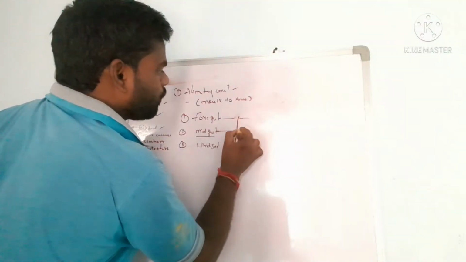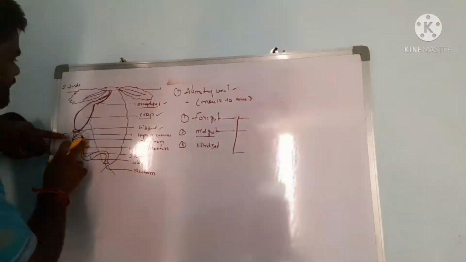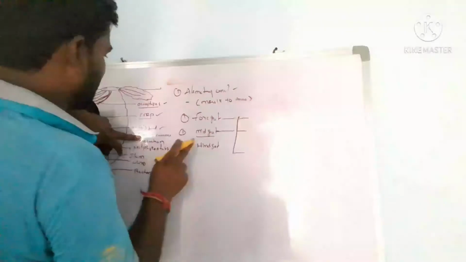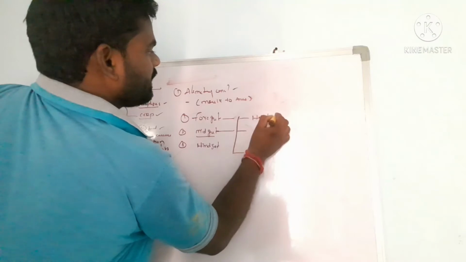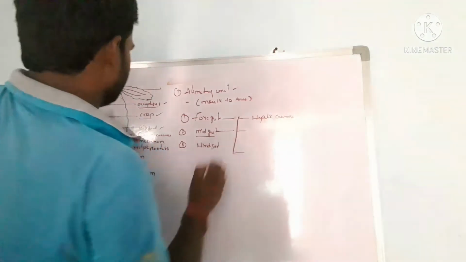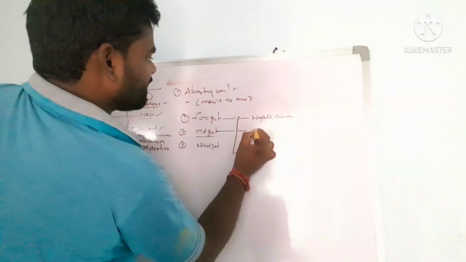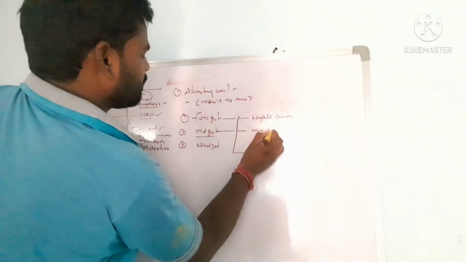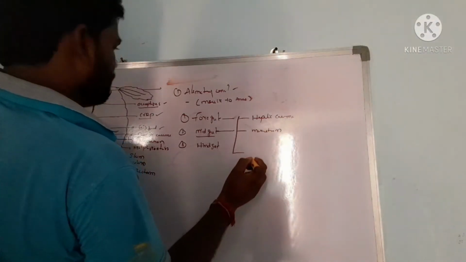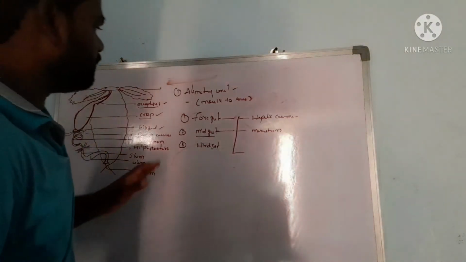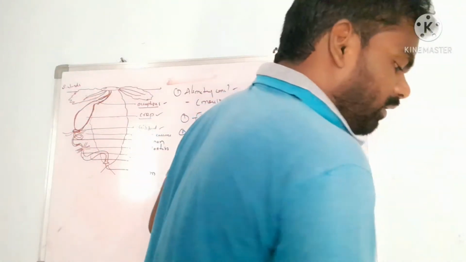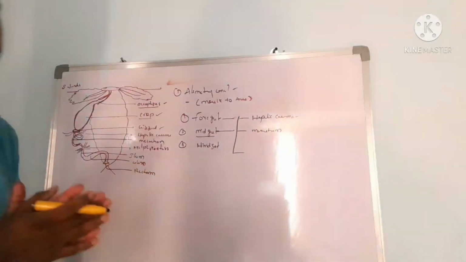The midgut comprises the hepatic caecae and the mesenteron. The foregut opens into the mesenteron.